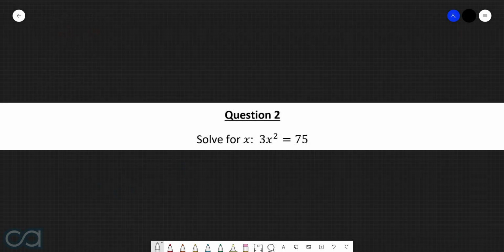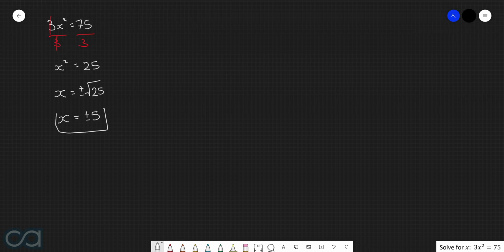Question 2. Solve for x. 3x squared is equal to 75. So we start off with 3x squared is equal to 75. First thing that we need to do here is get this x squared all by itself, and we can do that here by dividing through everything by 3. This cancels with this, and so now what we are left with is x squared is equal to 25. By taking the square root of both sides, we get x is equal to plus minus the square root of 25. The square root of 25 is 5, so then our final answer is x equals plus minus 5.